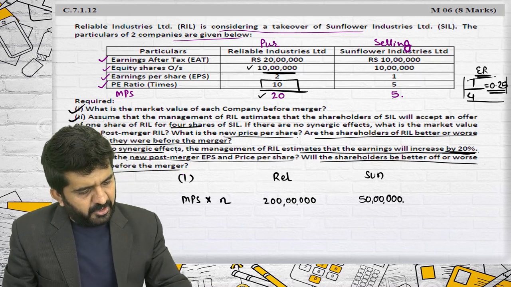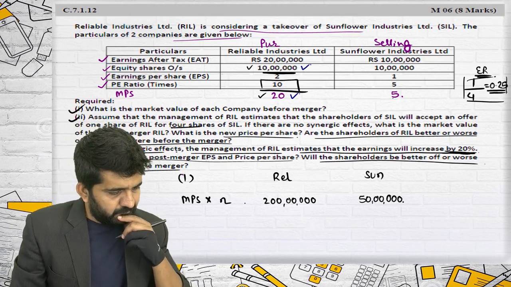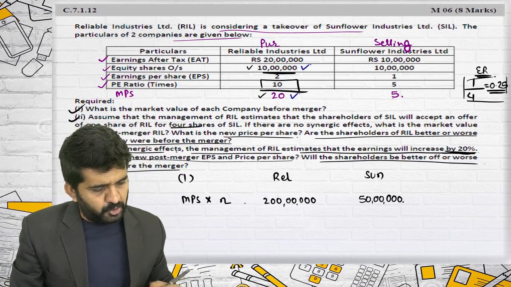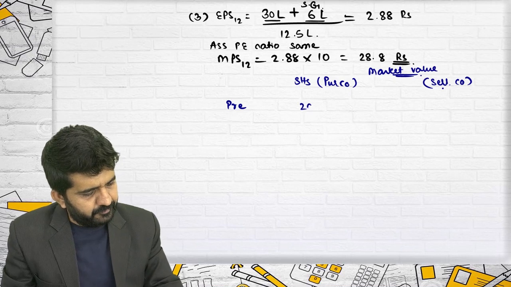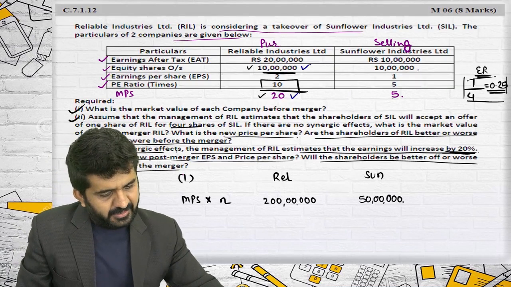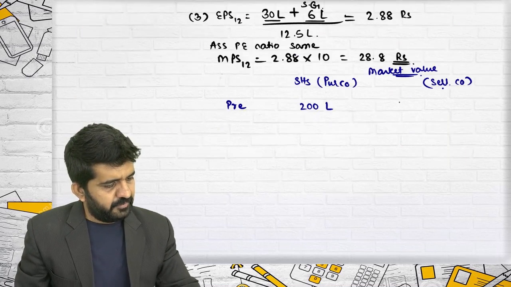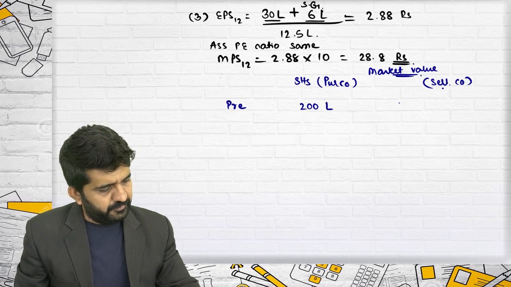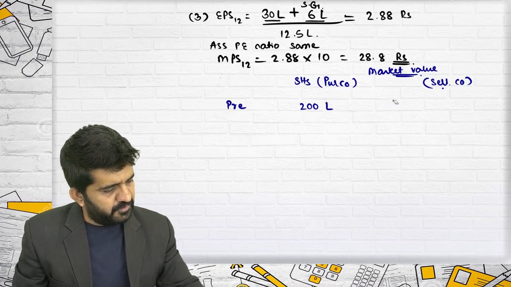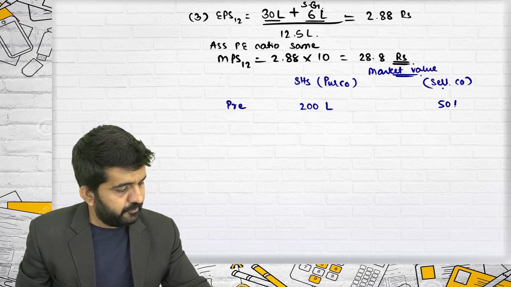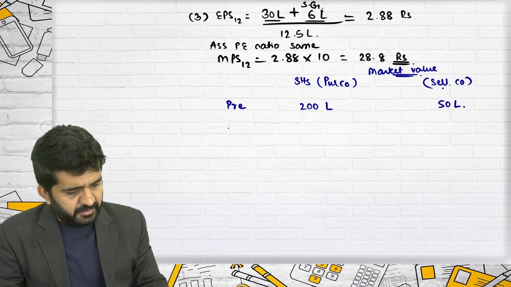The number of shares is 10 lakh into 20. It is 200 lakhs. Selling company: 10 lakhs into 5, taking market value. It is 50 lakhs. Before the merger.